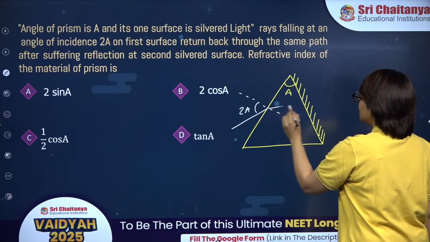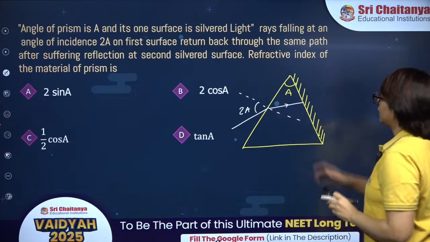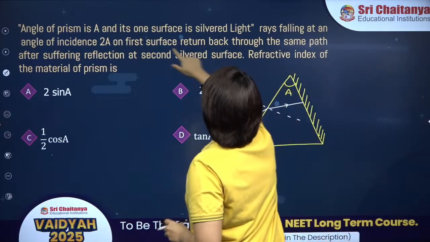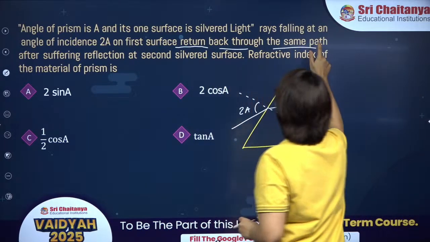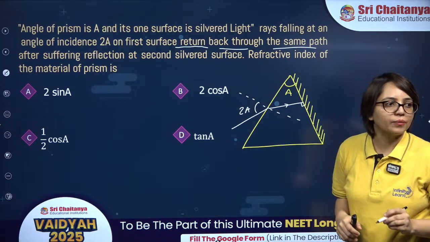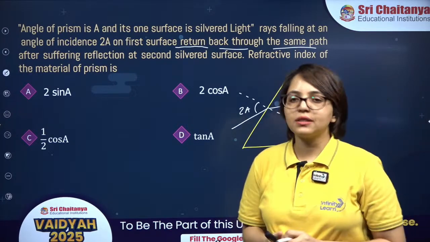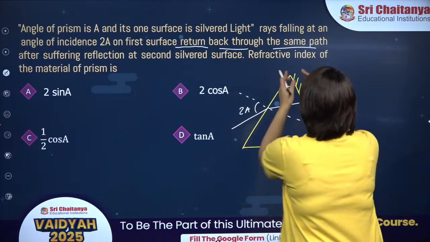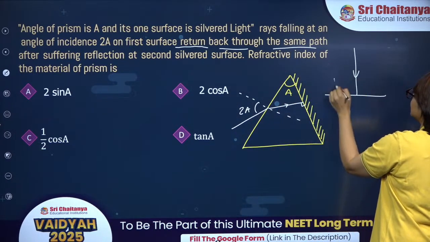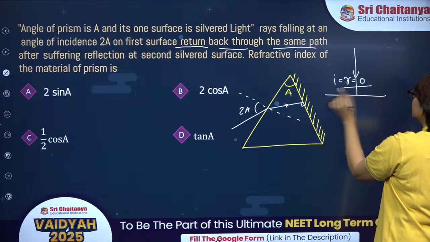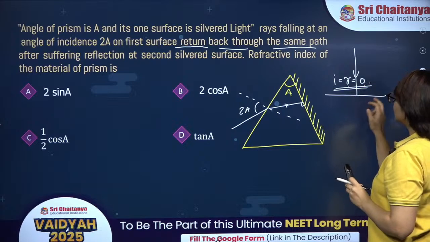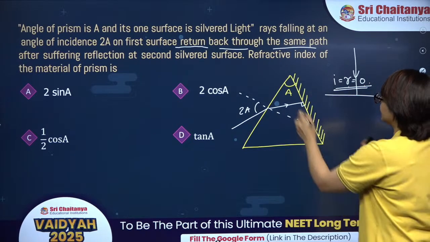It will be refracted. Now it will fall on this mirror, but when it falls on this mirror, it returns back through the same path. That means it should strike the mirror perpendicular to it, right? Because if angle of incidence is 0, then angle of reflection will be 0, and the ray will retrace its path.